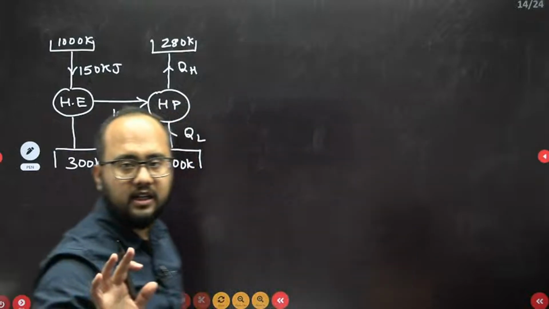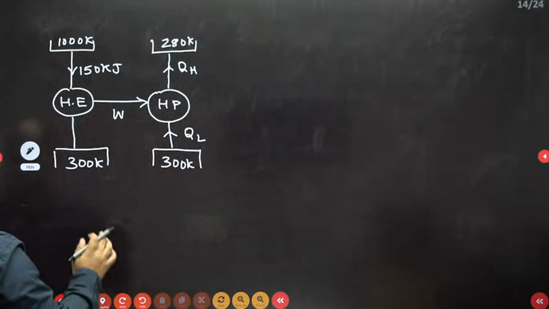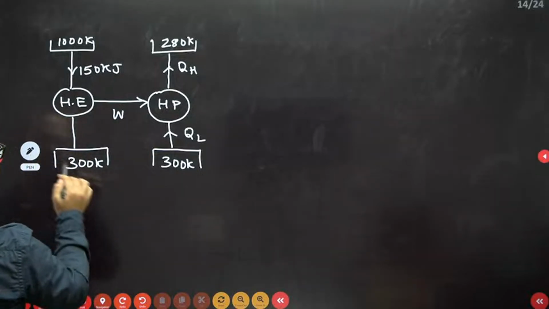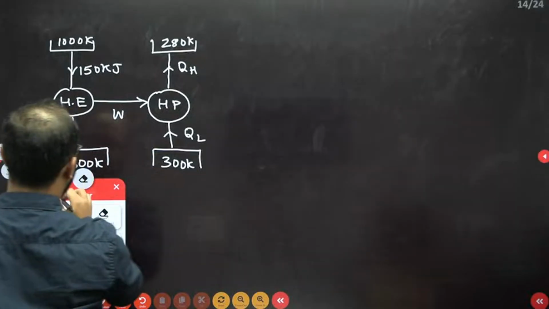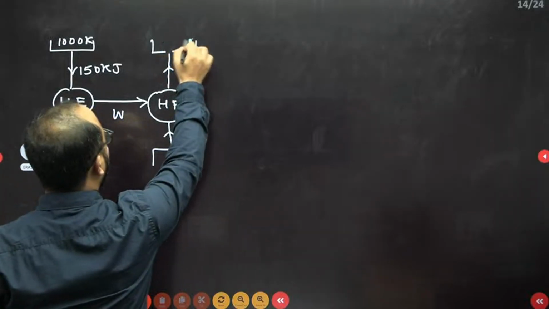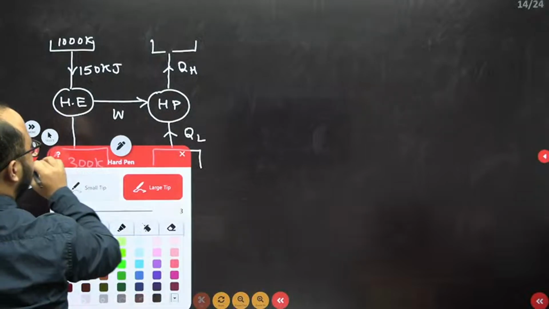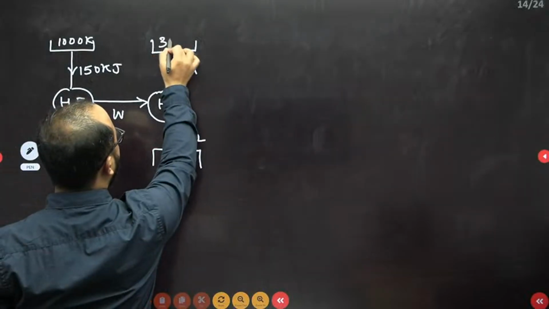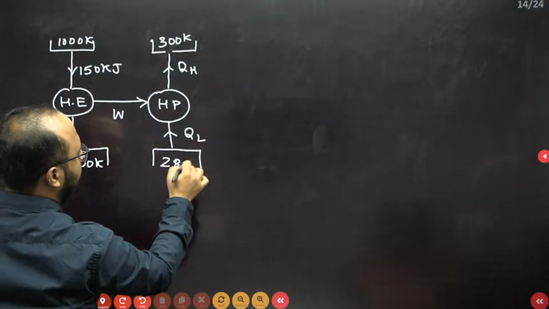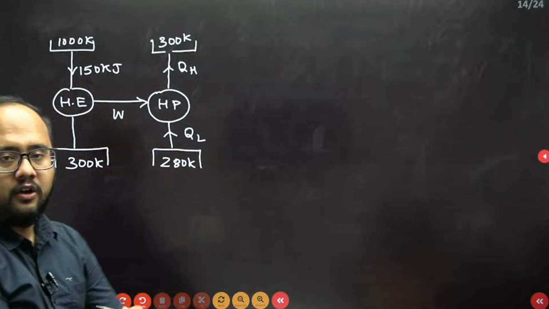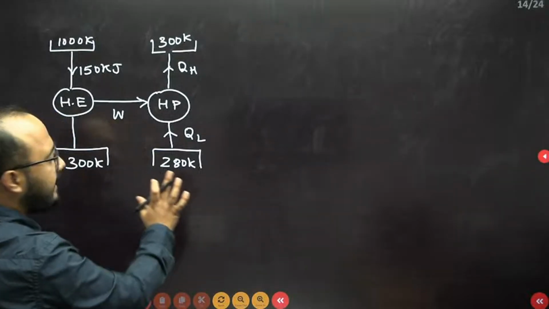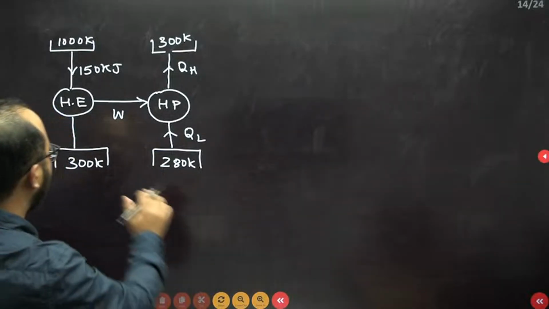Are you getting the point, everyone? Now see, just look here. Let me know the temperature. Here we have to mention the high temperature reservoir as 300 Kelvin, and here it will be 280 Kelvin. Got it? This was the data. Please everyone, you can cross check the data as well.